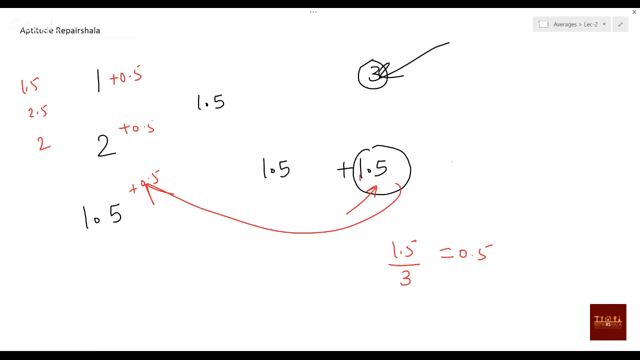Or what you can say, your current average: 1.5 was my average, now 0.5 will increase, so you can say our new average will be 2. So this is what you can say about the entry of a new element. I hope you are clear. If you have any doubt, please ask.